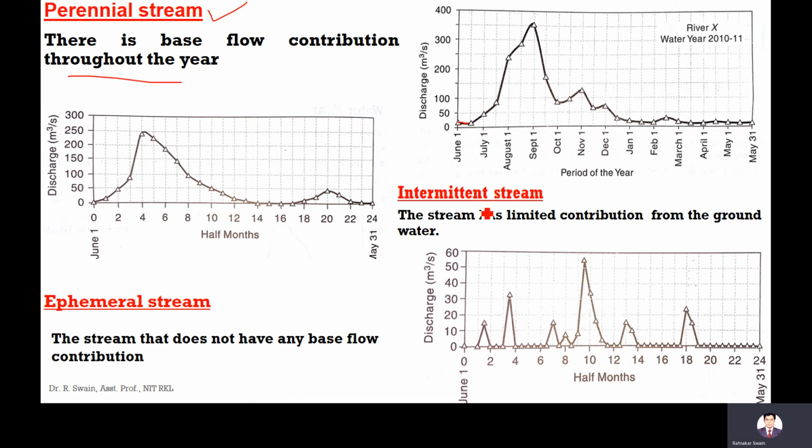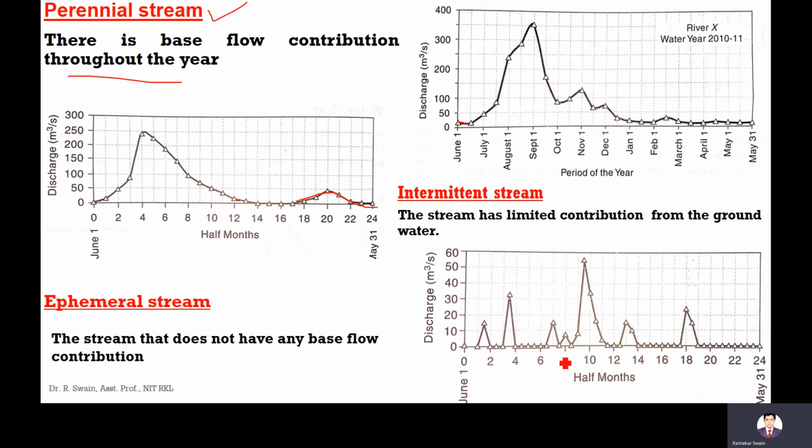Intermittent stream means there will be some contribution during the rainfall season. Limited contribution: when rainfall occurs, there will be some contribution. That means during that month, for some period of time, there will be contribution, but not all over the year.